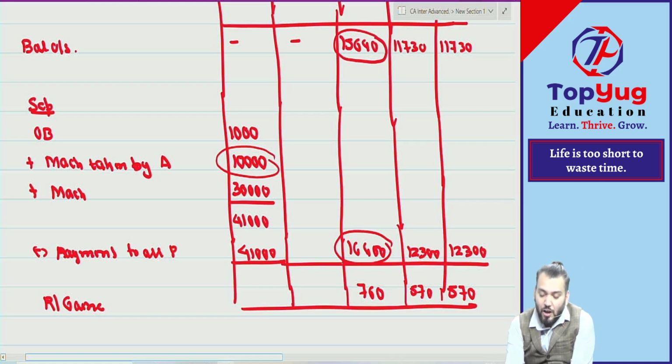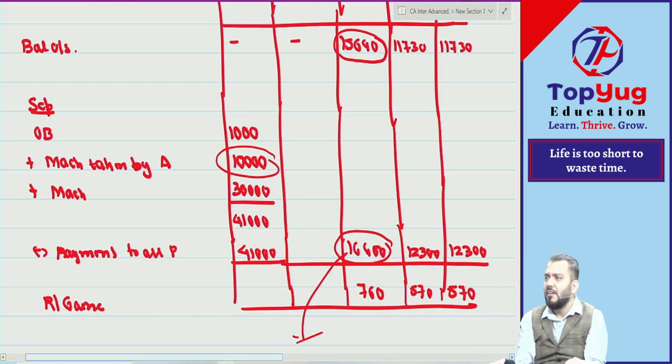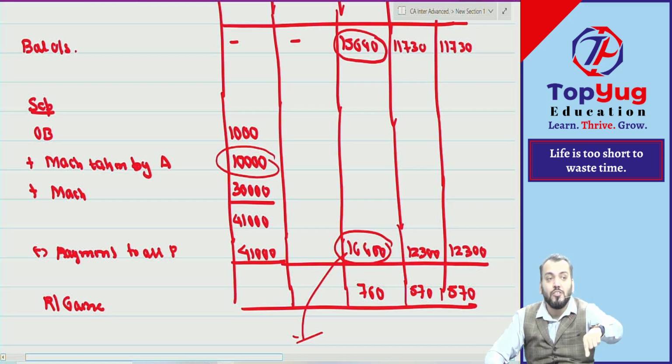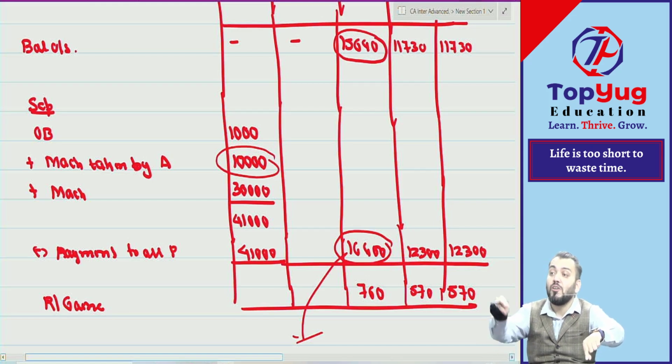Now, in the last, how much you have paid to A? And they have taken machinery worth rupees. So it means, can I say 6,400 will be paid in cash, and 10,000 has been given in the form of machinery. Means he will not bring any cash now. In the last question, what happened? The last C has taken a machinery worth rupees 10,000, but payment was supposed to be done 4,300.